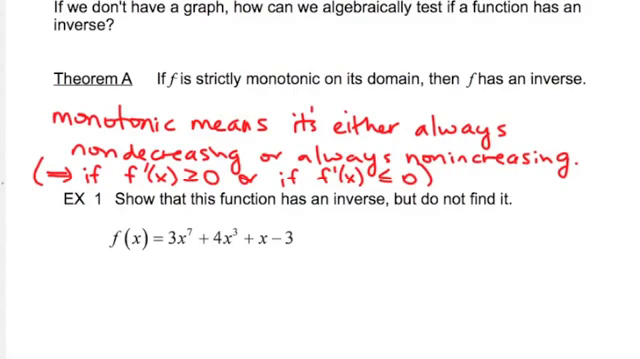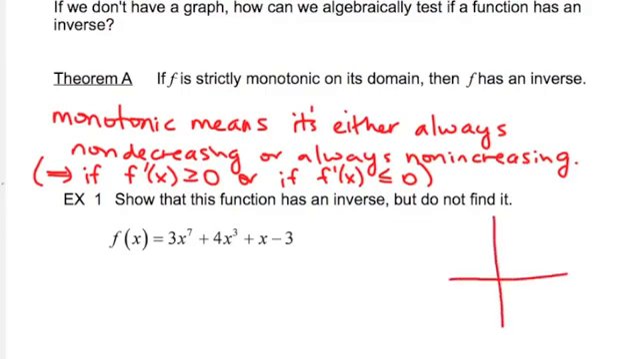Remember that a function is increasing or decreasing. Increasing means that if I look at it from left to right, it has positive slope. Decreasing means that if I look at it from left to right, it has negative slope. So again, the slope is talking about the derivative. So if the derivative is always positive, or at least non-negative, or if the derivative is always negative, or at least non-positive, then the function is monotonic, which means it passes the horizontal line test.